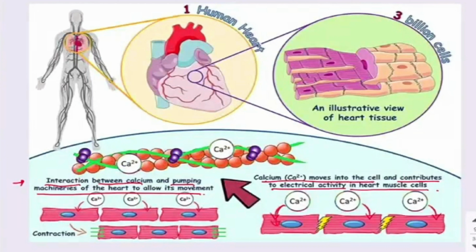Like osteoporosis, which means the bones may become softer and porous. Then osteomalacia, rickets, then tetany, retarded growth and development, and poor tooth and bone formation. Here you can see the function of calcium for the heart. You can see the interaction between calcium and the pumping machinery of the heart to allow its movement. Calcium moves into the cells and contributes to electrical activity in a heart muscle cell. Whatever calcium is present in the blood enters the muscles and contributes to the functioning of the heart muscles for normal cardiac functioning.